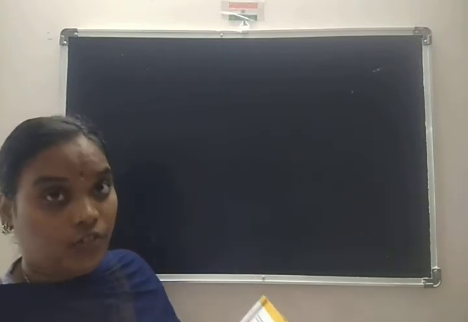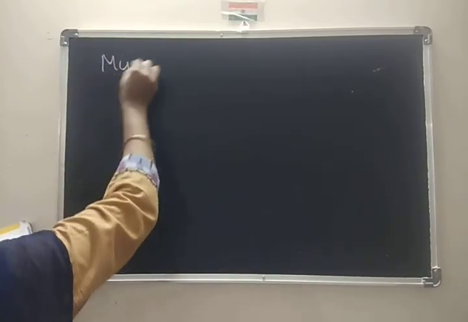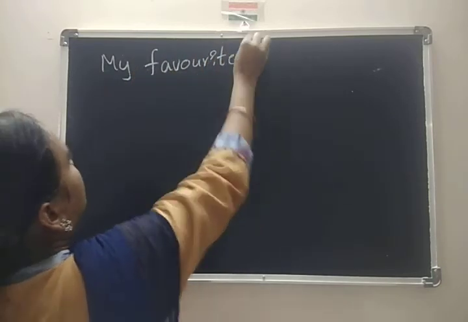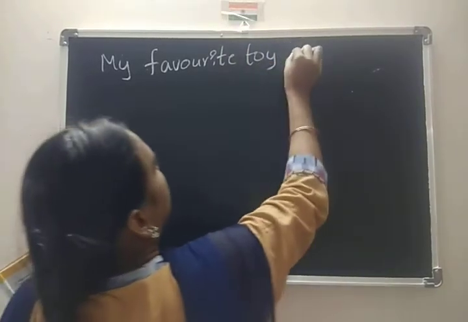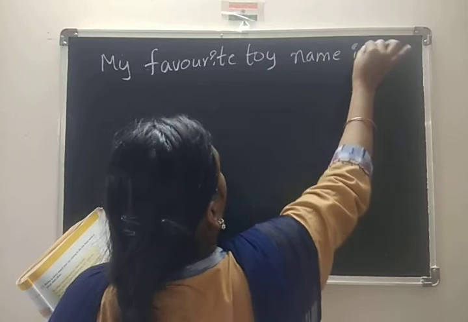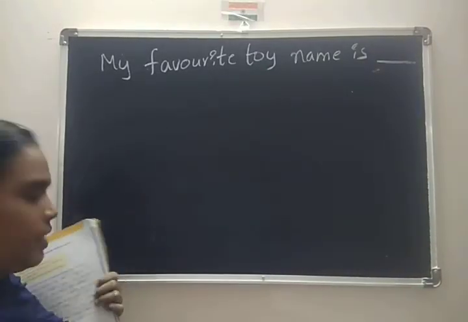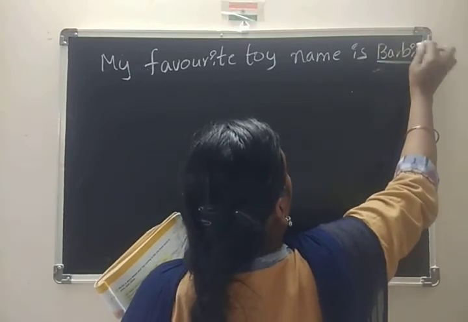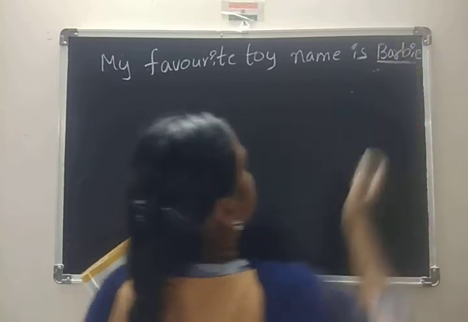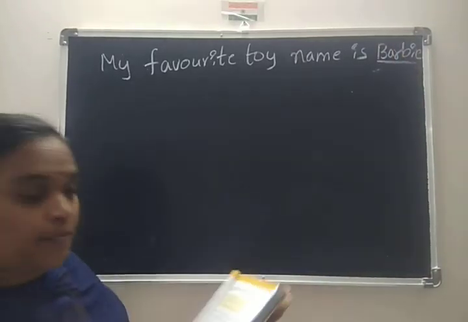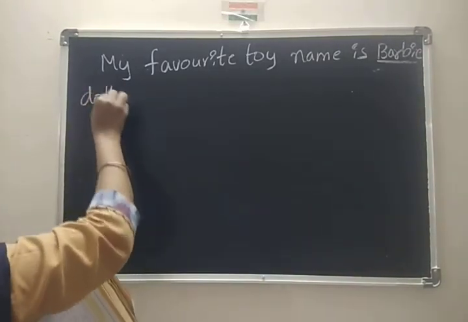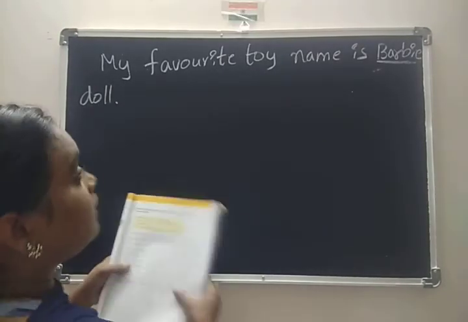I found my favorite toy. So this is the continuation here. My favorite toy's name is, that is actually blank, but here I am writing Barbie. That is your wish. You can write your favorite toy's name. Barbie doll. Here I have a Barbie doll.